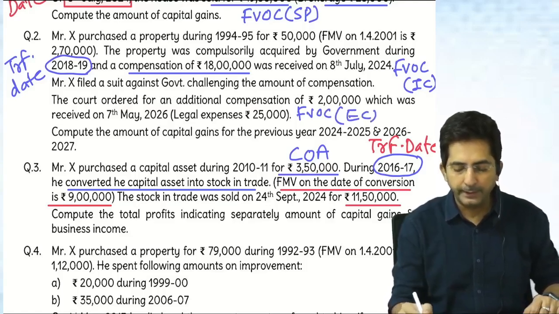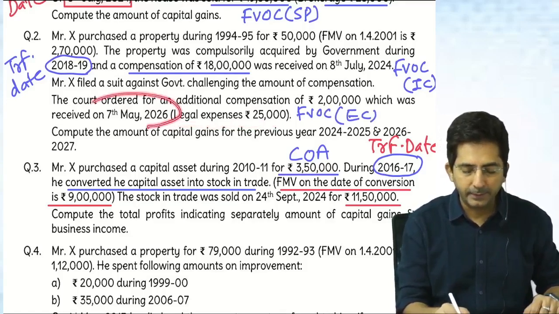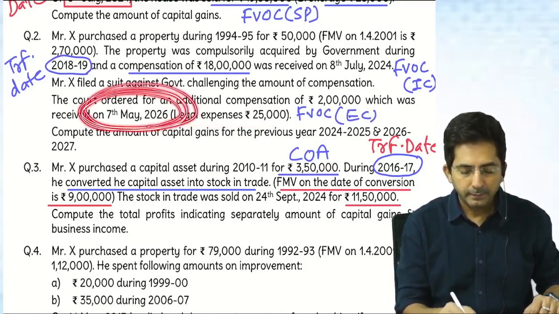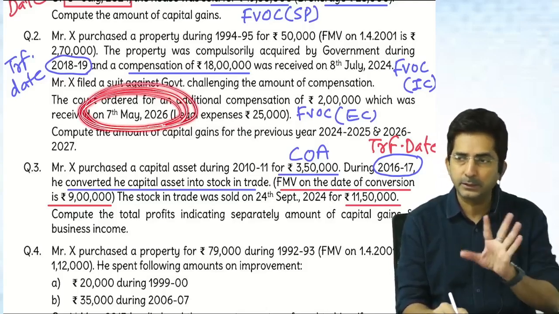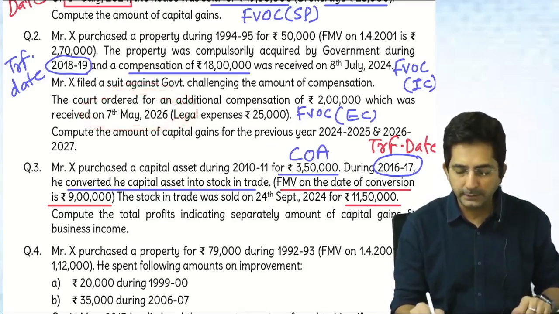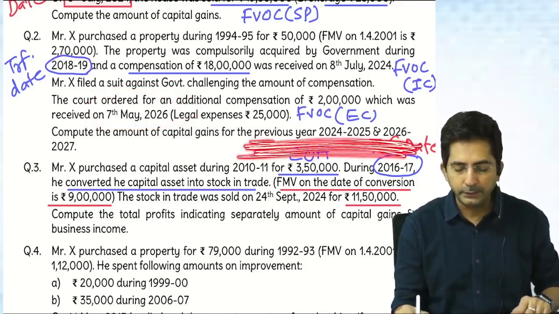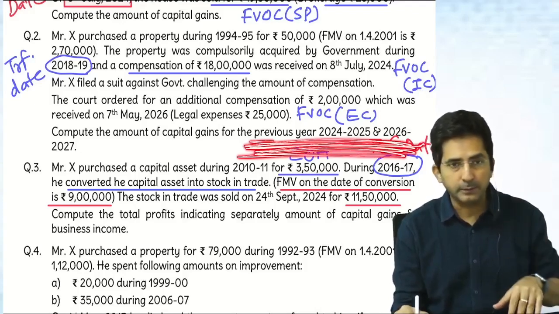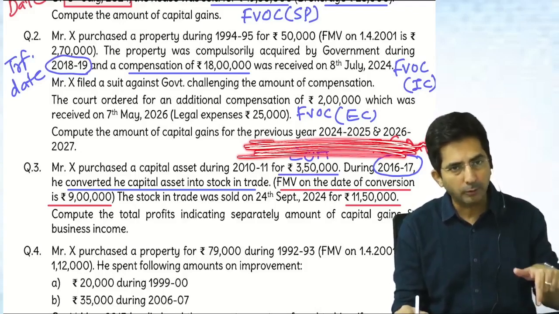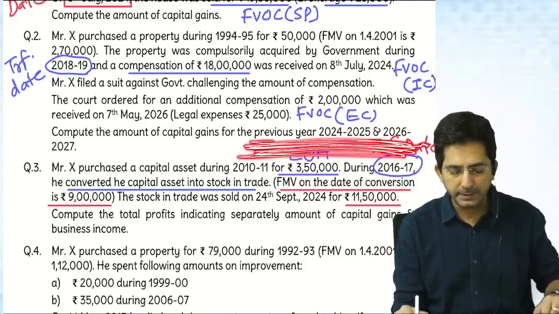And here you can minus only one thing, legal expense. And this tax liability will arise when? This is received on 7th May 26, so taxable in 26-27. So that's why, see in the question at the end what they have given. Calculate capital gains for two previous years, 24-25, 26-27. One year is for initial compensation, other year is for enhanced compensation.